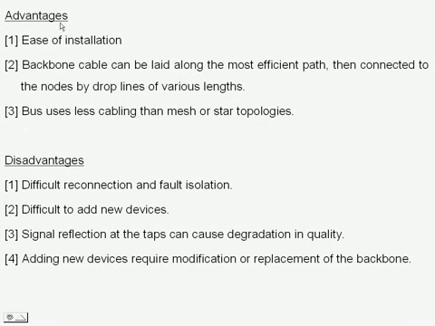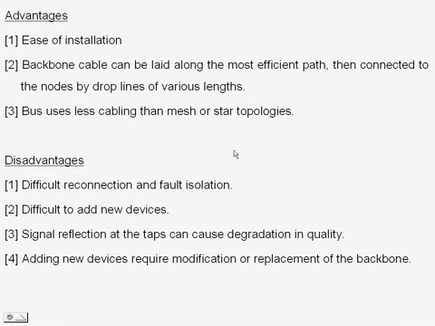Ease of installation, because we need only a single bus to interconnect all other stations. Backbone cable can be laid along the most efficient path. We can determine the shortest path. Bus uses less cabling than mesh or star topologies. If you want to interconnect 5 stations using mesh topology, you need n into n minus 1 by 2, that is 10 connections. If you want to interconnect 5 stations using star topology, you need 5 separate connections. For the same 5 stations using bus topology, you need only one bus. That is sufficient. What are the disadvantages?